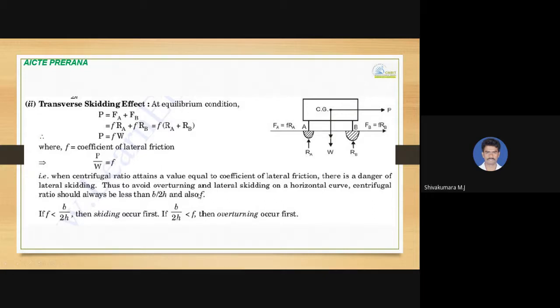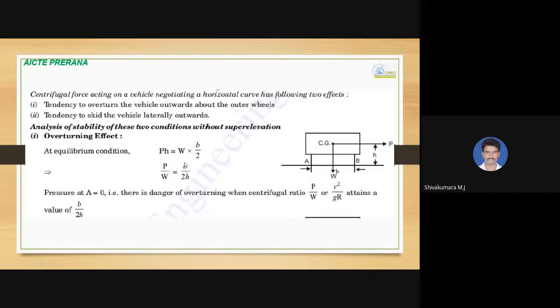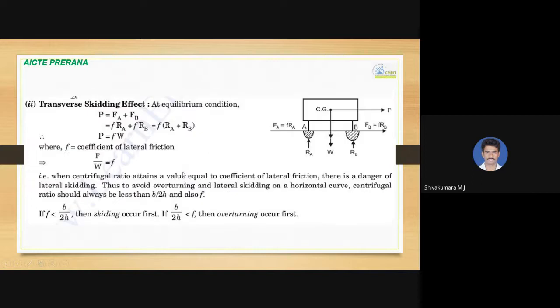So thus, to avoid overturning and lateral skidding on a horizontal curve, centrifugal ratio should be less than B by 2H value and also the value F. It is to be kept less than that. If F is less than B by 2H, then skidding occurs first.